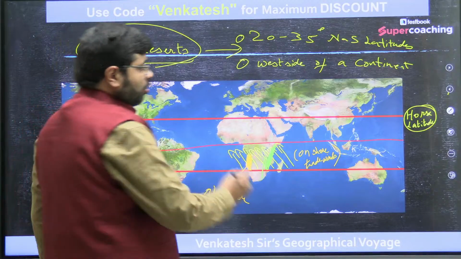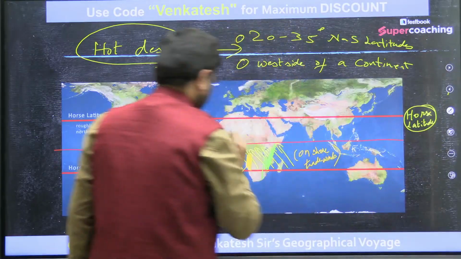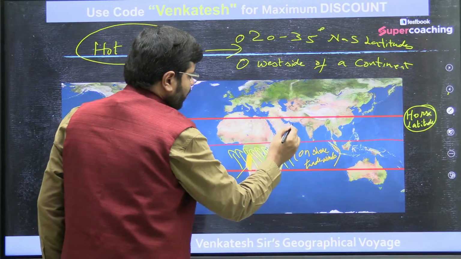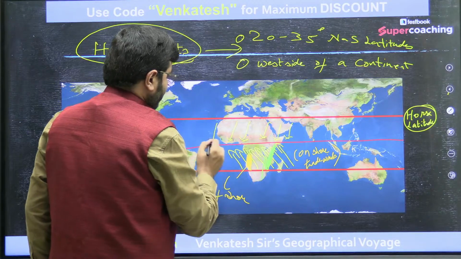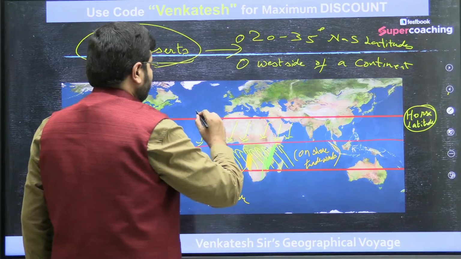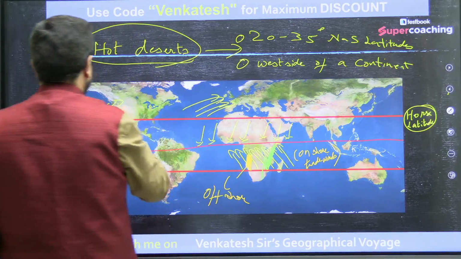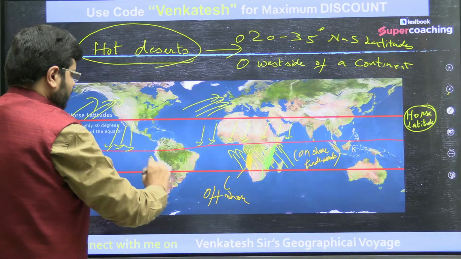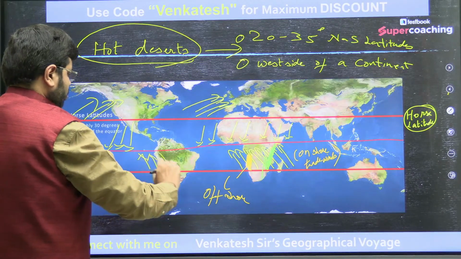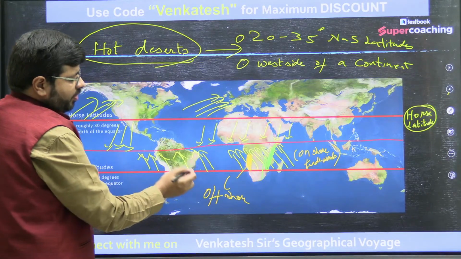If you see the global winds, they would be moving like this. Beyond this, you find the westerlies blowing like this. Here also you'll find the winds blowing like this. So, on the eastern side, the winds are always coming from the ocean to the land.